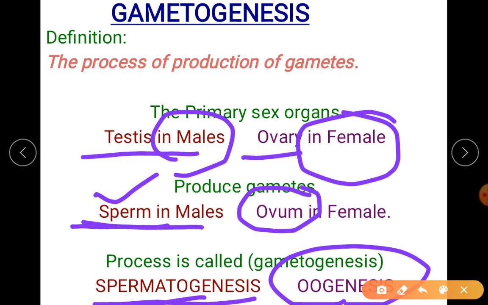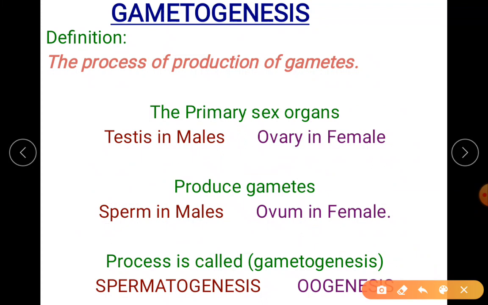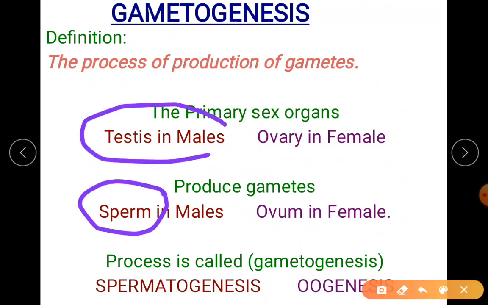So you have understood it is production of gametes, production of sperms, production of ovum. Therefore the names: sperm production, spermatogenesis; ovum production, oogenesis. I hope it is clear. Production of sperms in males within the primary sex organ, that is testis, is called spermatogenesis.